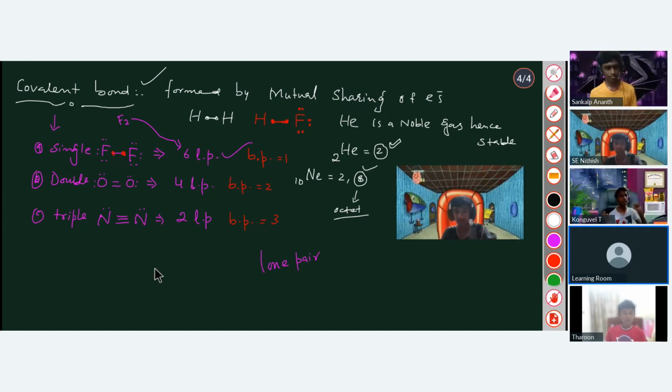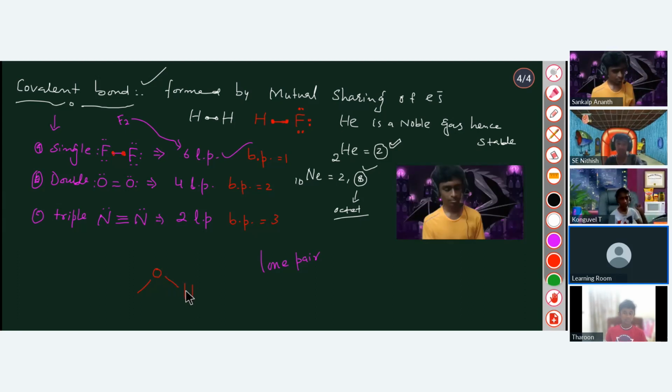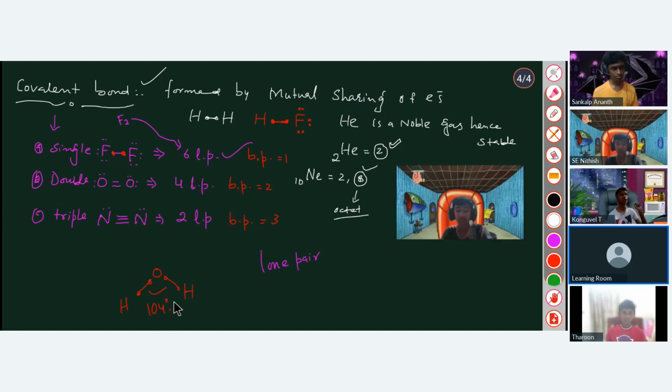Okay, I will write it again. For example, if I take the water molecule, I can write it like this. Water has a bent shape, with an angle of 104 degrees 5 minutes. Exactly. Very good. This shape is known as bent shape.